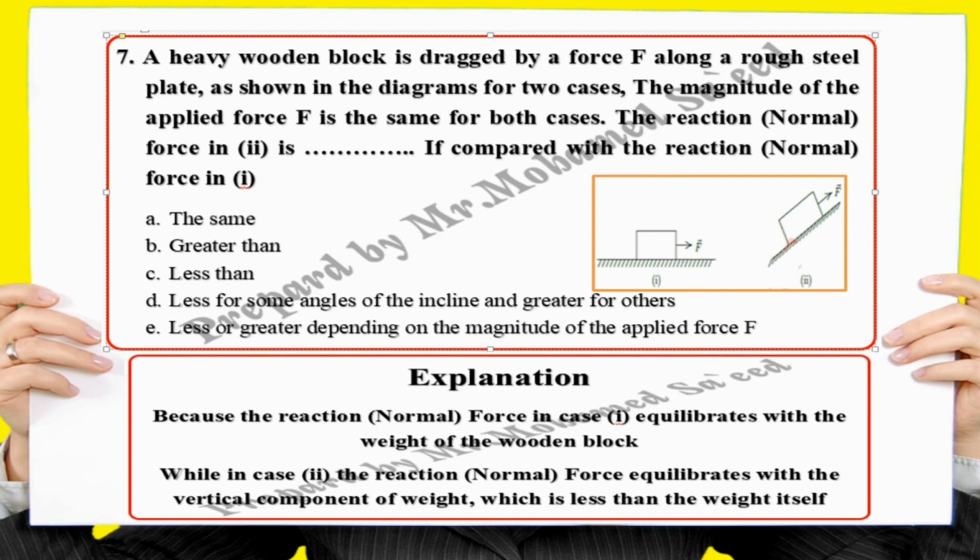Explanation: because the reaction or normal force in case number 1 equilibrates with the weight of the wooden block, while in case number 2 the reaction or normal force equilibrates with the vertical component of weight, which is less than the weight itself.